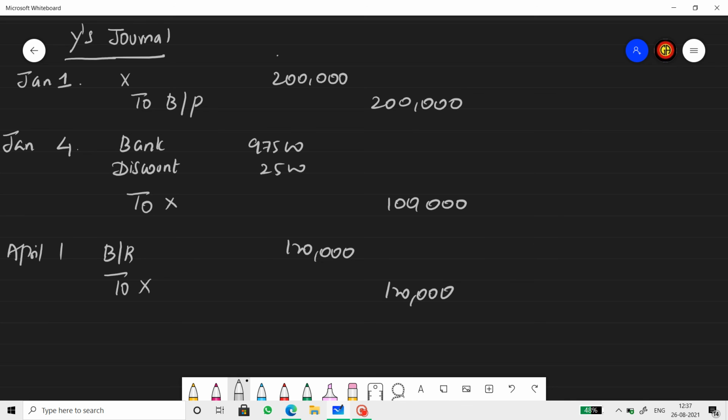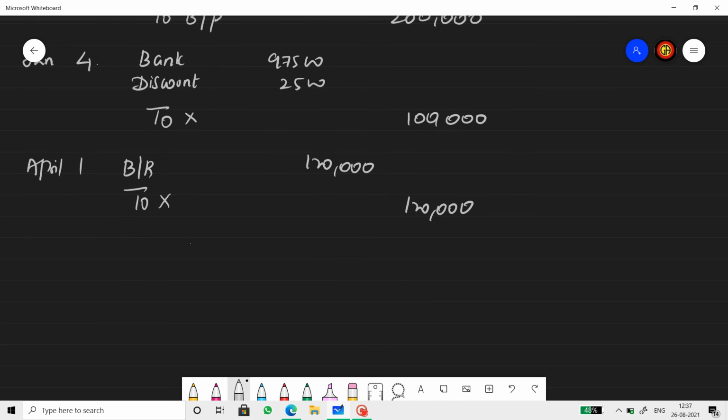Now Y discounts this bill and remits 7,800 to X. So on April 4th, the discounting entry in the books of Y: bank account debtor, discount account debtor to BR account, 1,17,600, 2,400 and 1,20,000.